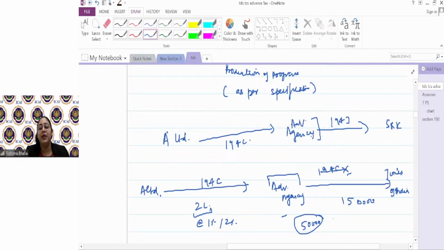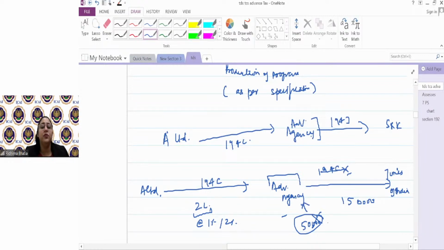Chalo, you've come to me with work, you keep 50,000. You've got the work of advertising, you keep 50,000. Whether it is the case, the answer is no. This is what is given as a circular clarification, which says that this 50,000 is a spread, a profit which the advertising agency kept.